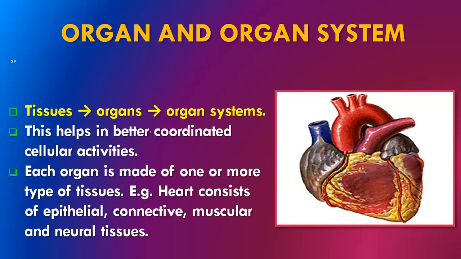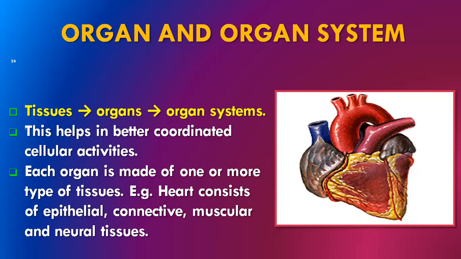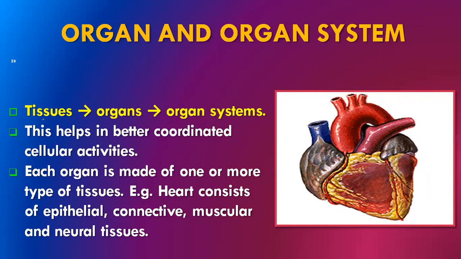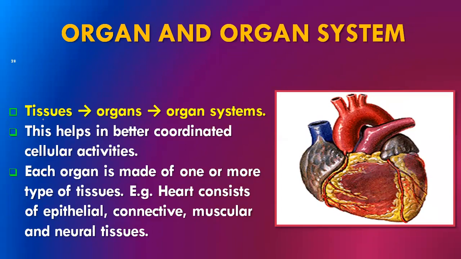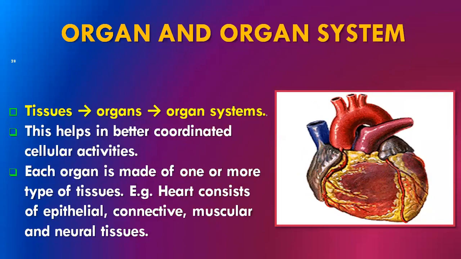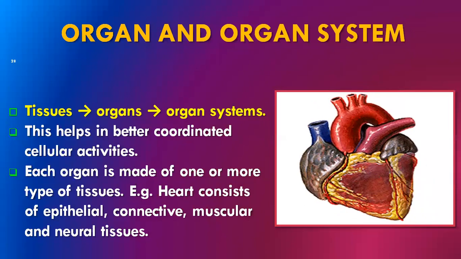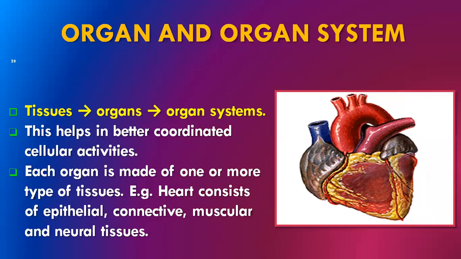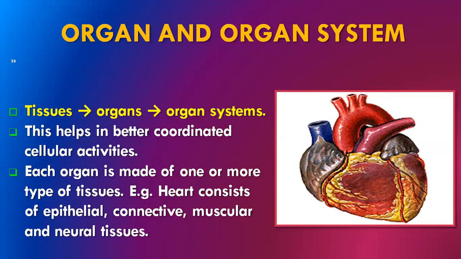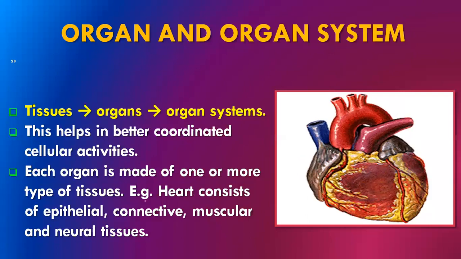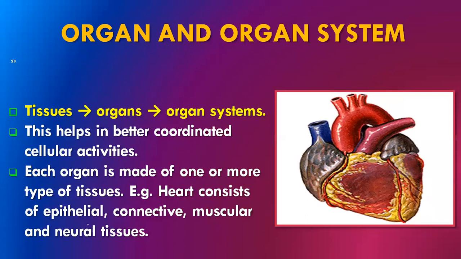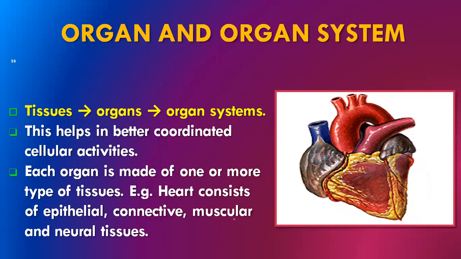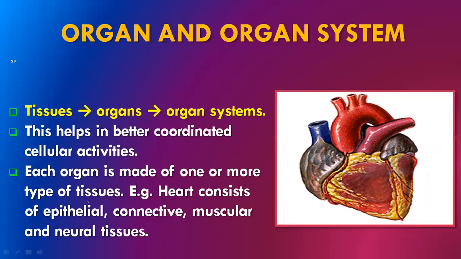Finally, organ and organ system is given. So animal body is made up of four types of tissues, where the tissue systems are located, all that we have discussed. Finally, tissues together form organs, organs together form organ systems. Here one of the examples given is the heart. This diagrammatic representation is given very clearly. You can understand. Each organ is made up of one or more types of tissues. For example, the heart consists of epithelial tissue, connective tissue, muscular and neural tissue systems.